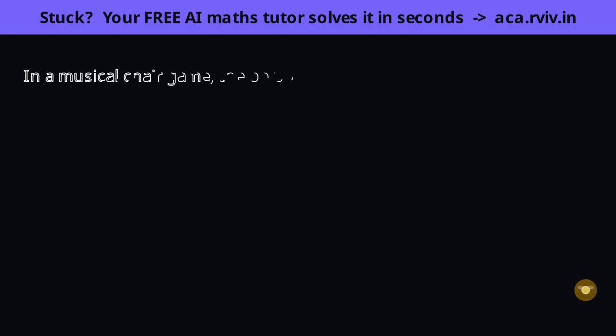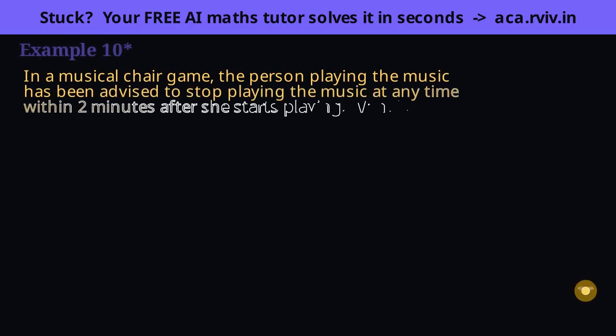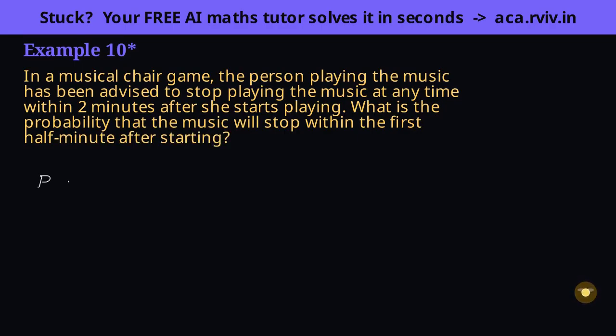An optional peek beyond counting. Here the outcomes form a smooth stretch of time, so probability becomes a length, not a tally. This is a geometric idea, and it's worth seeing why the formula must change shape. The stopping time can be any instant in the interval. There's no finite list of outcomes to count.